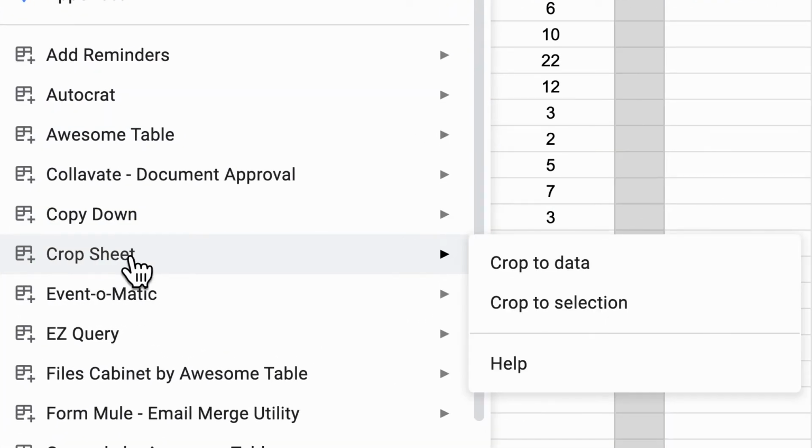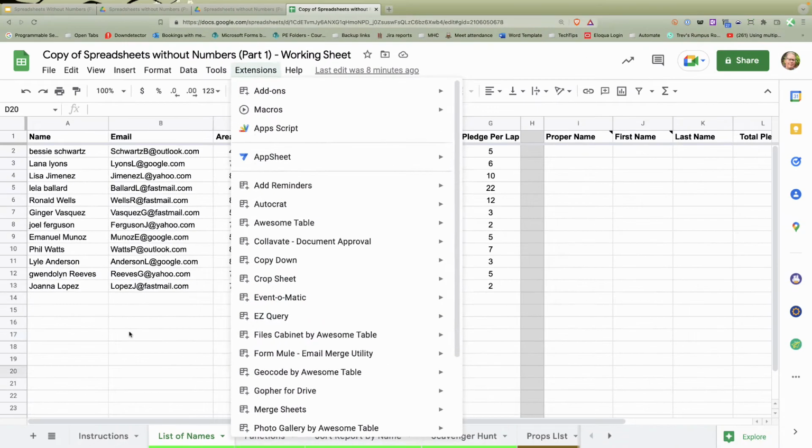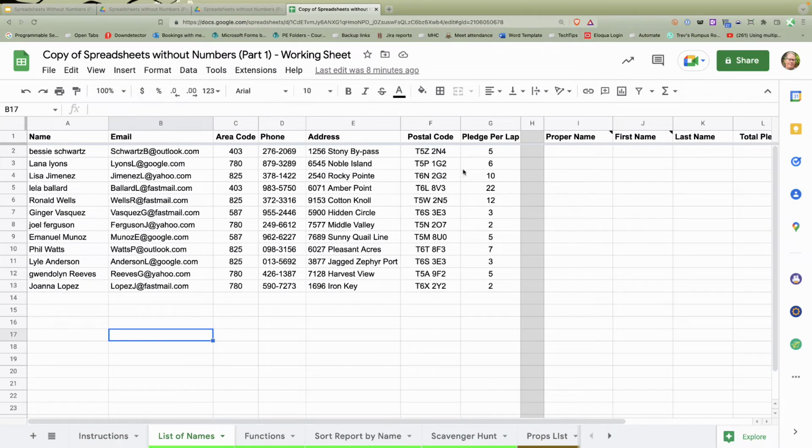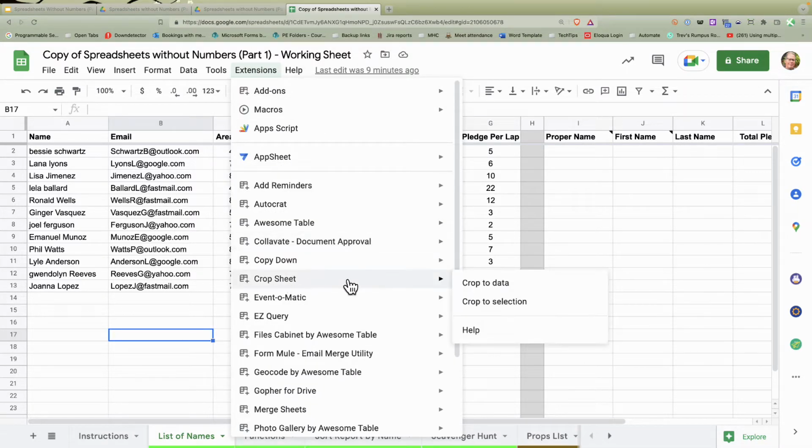It's an add-on that you can get. And basically what it does is it says, hey, find all the data that's here, and I only want cells that have data in them. So you'll notice here that I've got some columns here. I've got some stuff here. These columns are all blank. So when I go and use this tool, it's basically going to crop the sheet, doing all that for me. So I'm going to go crop to data.